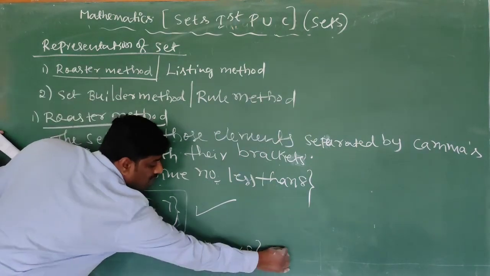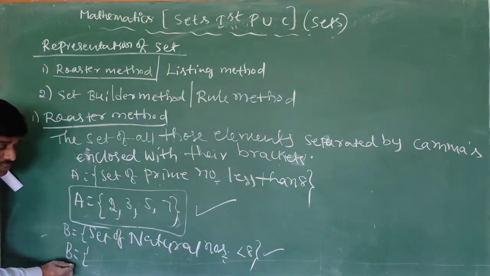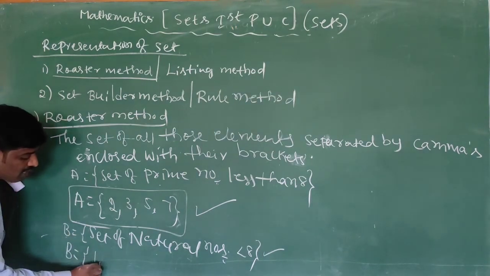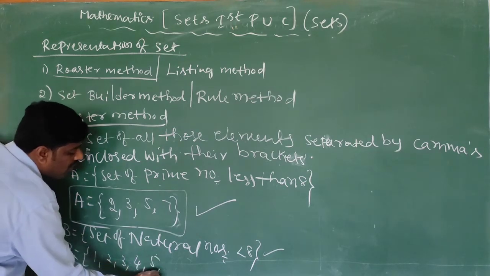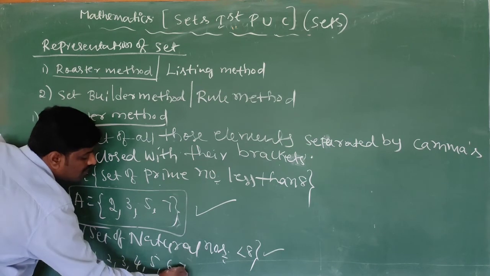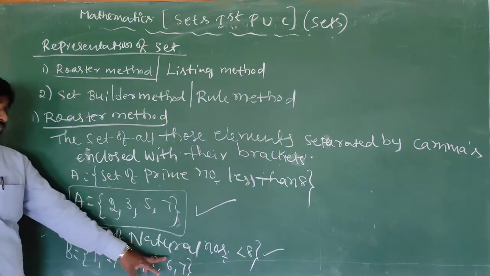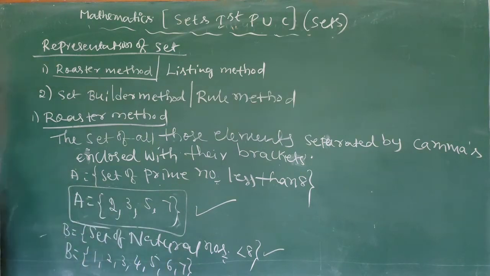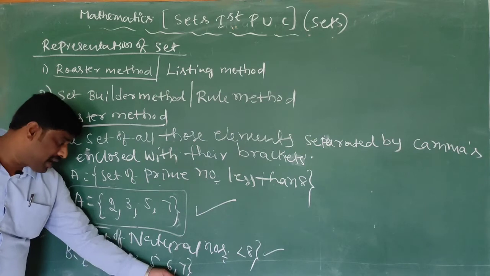They gave it in the form of a rule, and we have to write the roster. So what is the roster? That is 1, 2, 3, 4, 5, 6, 7. We have to write the elements; that is called roster.